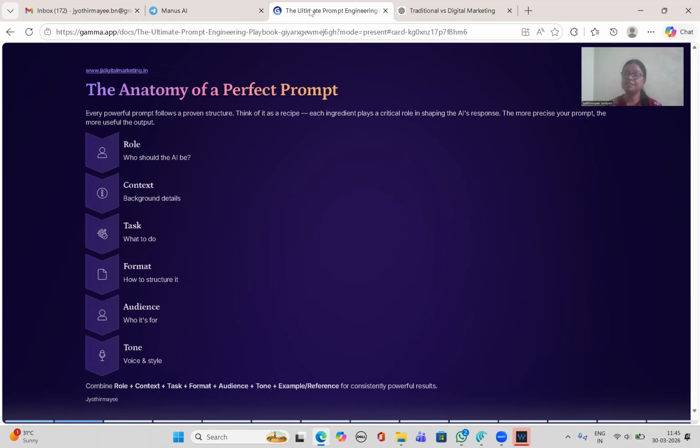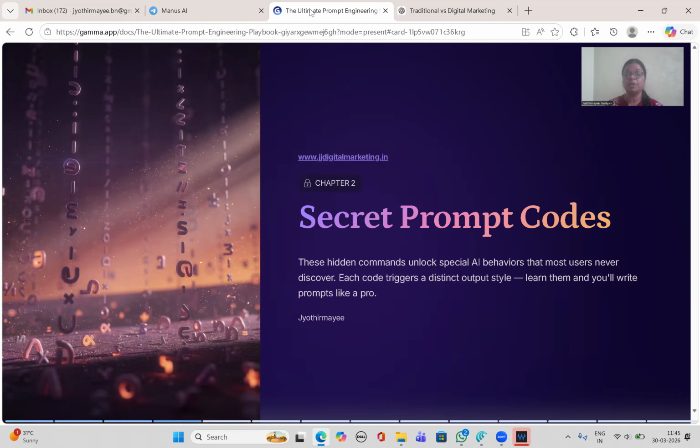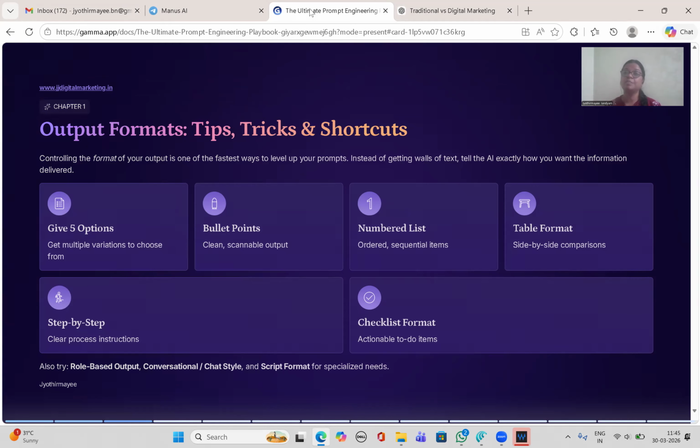In the next class, we will learn more about how to interact. These are the formats. We will discuss some secret prompts. I think of those as secret prompts, but with those prompts you will get more precise and more accurate results, and in a funny way also.